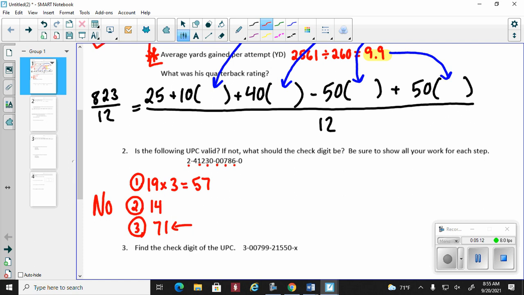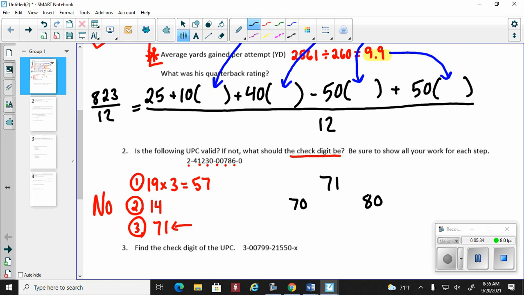But the question is, what should the check digit be? Okay? So there's a couple different ways you can do this. I'm just going to do it this way. Now, is this the longer way? I don't know. But what I do is I like to analyze. So here's my 71. 71 is between 70 and 80. So the question is, does the check digit need to be bigger or does it need to be smaller?